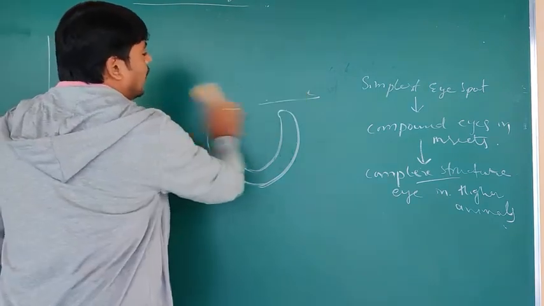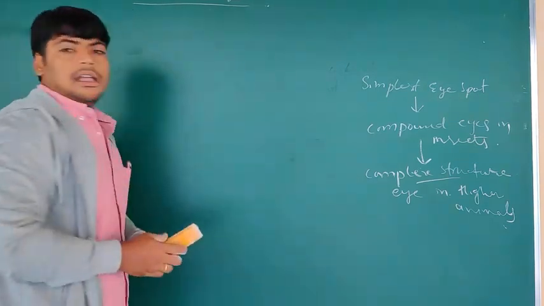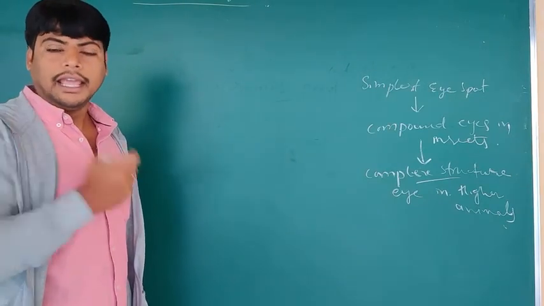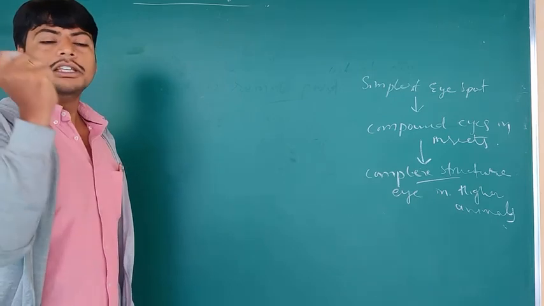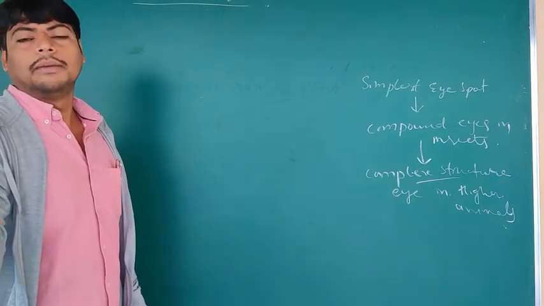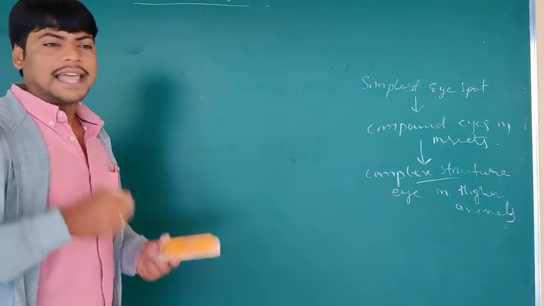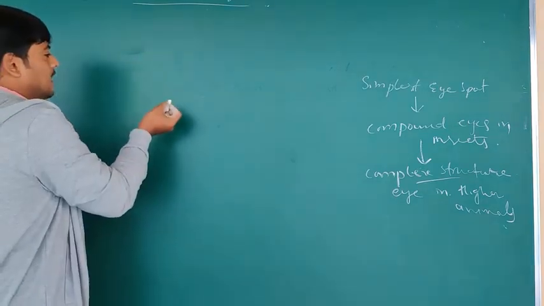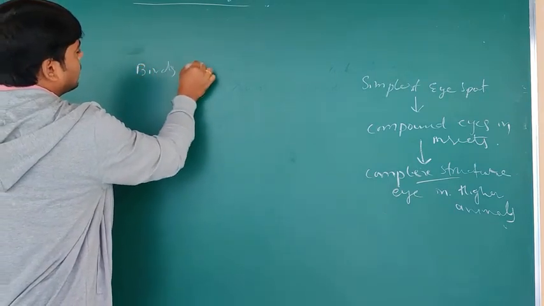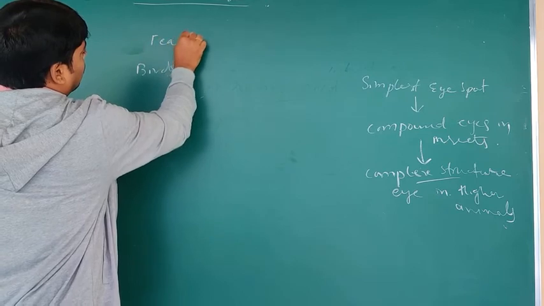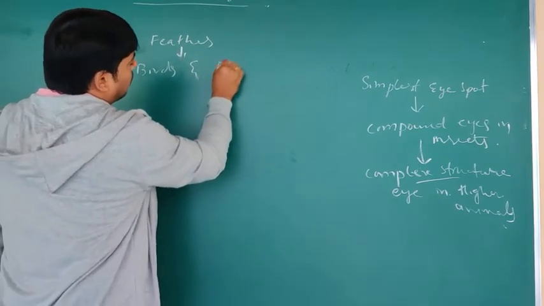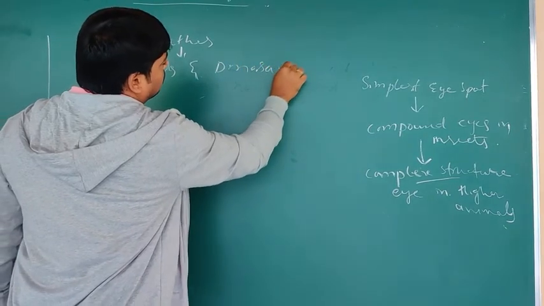And also we can see that whatever traits or characteristics developed earlier in organisms for one purpose, later on the organism developed for a different purpose. For example, we can see the example of feathers in birds and dinosaurs.